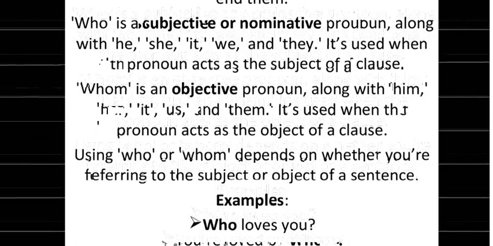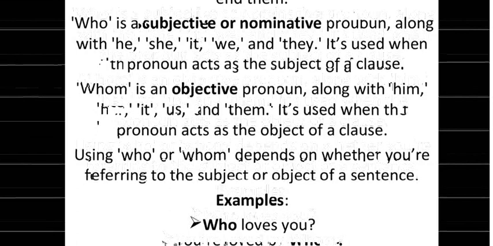All those pronouns that are in the nominative or subjective case can use who, while the other pronouns, called objective pronouns, can use whom with them. It's used when the pronoun acts as the object of a clause. Using who or whom depends on whether you are referring to the subject or object of a sentence. So this whole game is of subject and object.